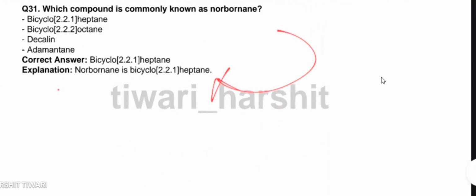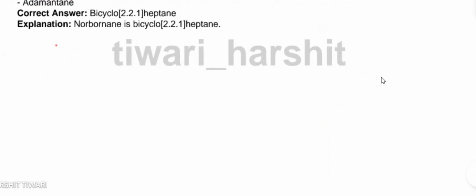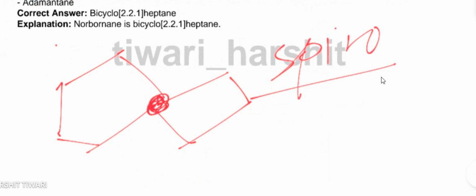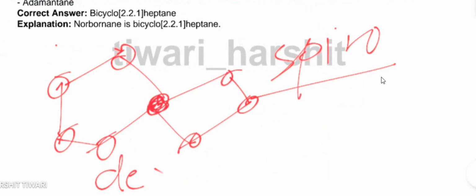Now for the naming of spiro compounds. A spiro compound is like this. Here the point of contact, the ring is fused with only one carbon atom. So here you will have to add spiro as a prefix and then just count the carbon number 1, 2, 3, 4. But you have to proceed in descending order.